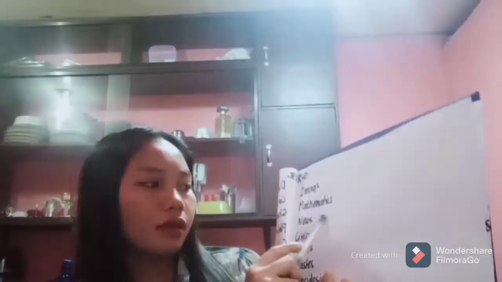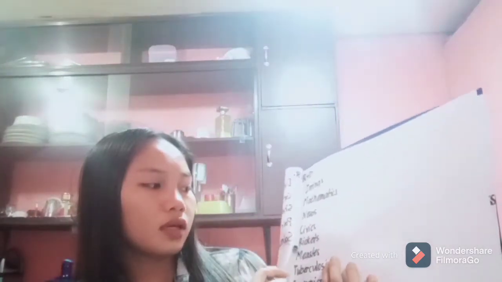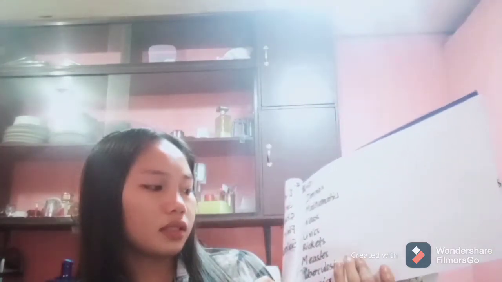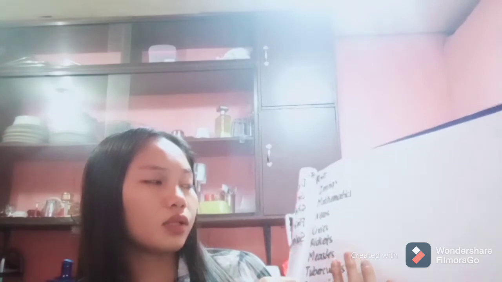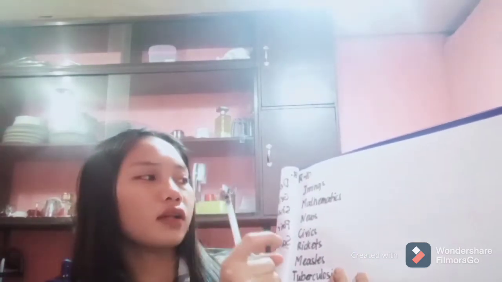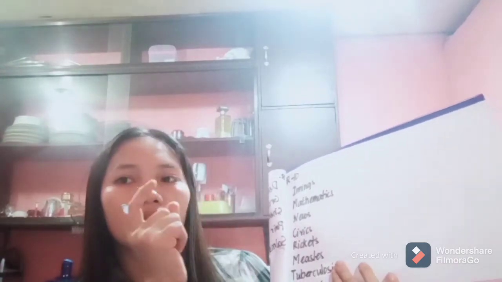Nouns with plural forms. Some singular nouns have plural forms, but we should write them with a singular verb after the noun. For example: the innings, mathematics, news, civics, rickets, measles, tuberculosis, and economics, which are singular nouns and should be followed by singular verbs.